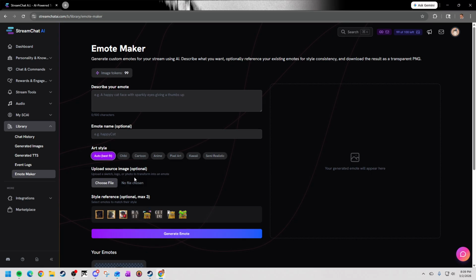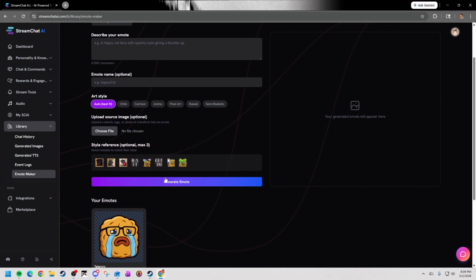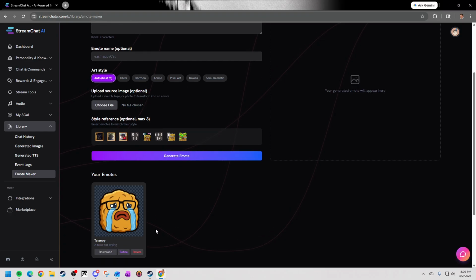If you already have something drawn out, you can upload that file. And if you want to give it a reference, you can do so here. In this example down here, I gave it this example and said, please make a tater tot cry, and this is what it produced. You can download it, and then that will be available to upload to Twitch.